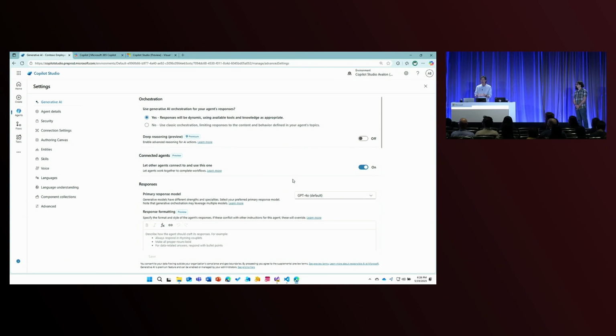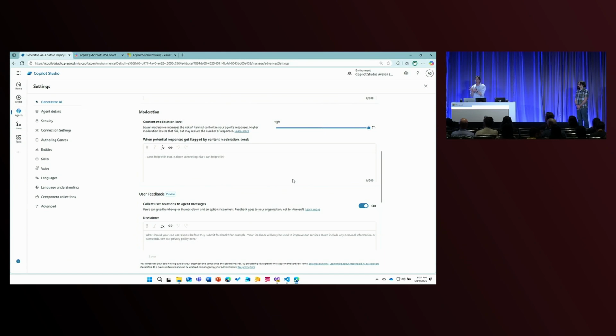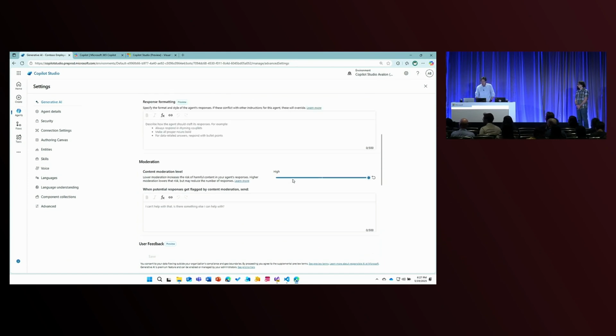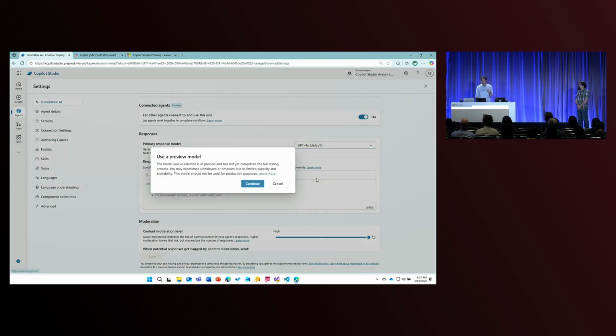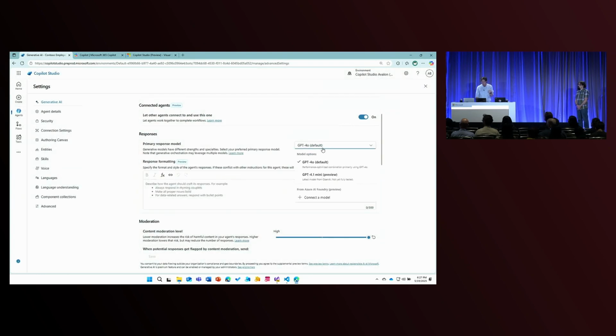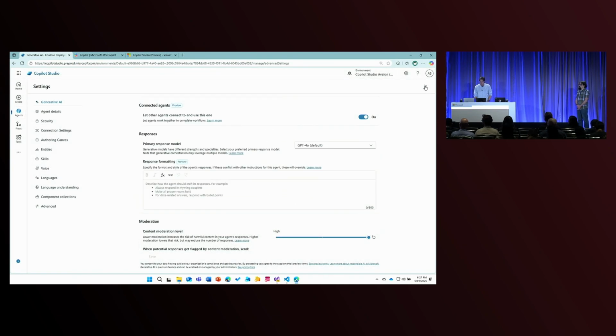So this is not just model choice, but you can do things like change the moderation level. You can provide specific instructions on how the model should reply. And if you want to change the model, you can choose from a host of managed models that we have. In this case, you can see that GPT 4.1, which was just released a few weeks ago, is our preview model. Or I can go ahead and select any model that is deployed in Azure AI Foundry by simply providing the API key and the connection string here. We're not going to do that today in this session, but it's very, very easy to change that.